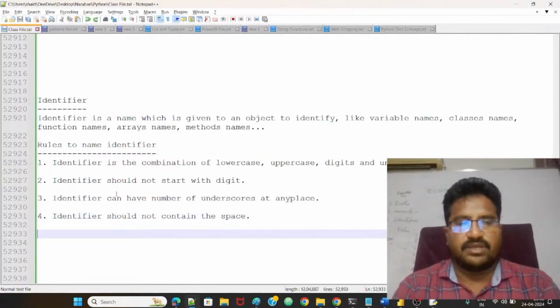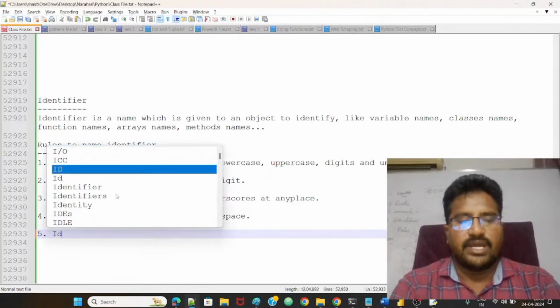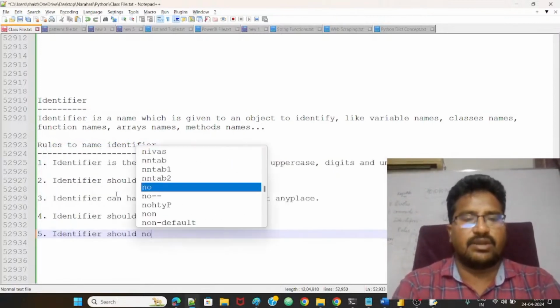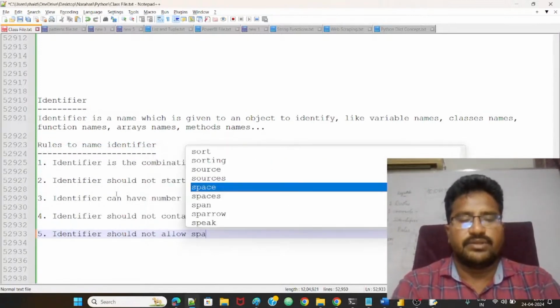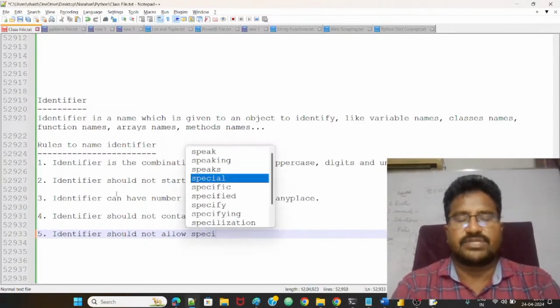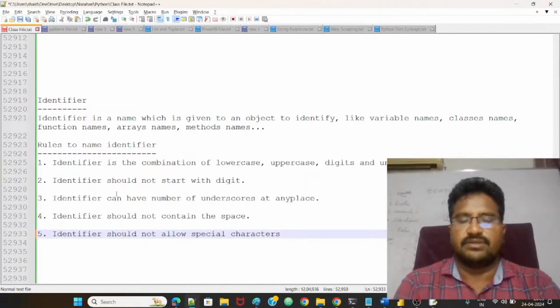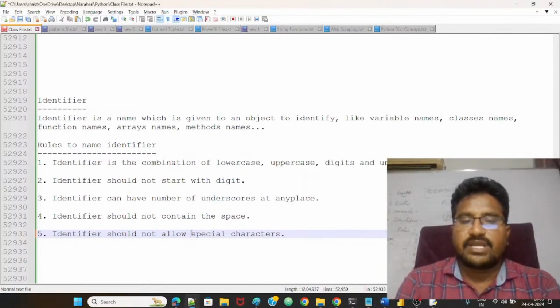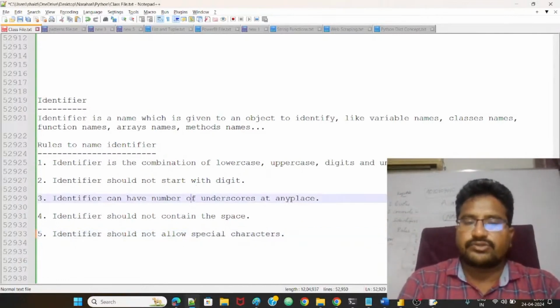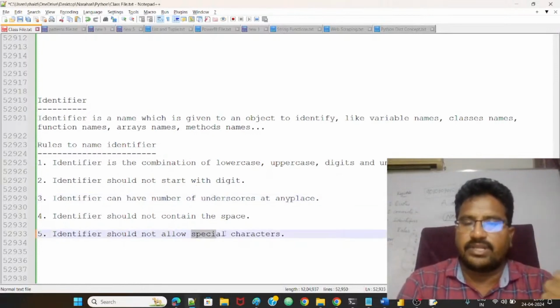And one more rule. The fifth one is, an identifier should not allow special characters. Special characters are not allowed except underscore. Except underscore, all the remaining are not allowed here.